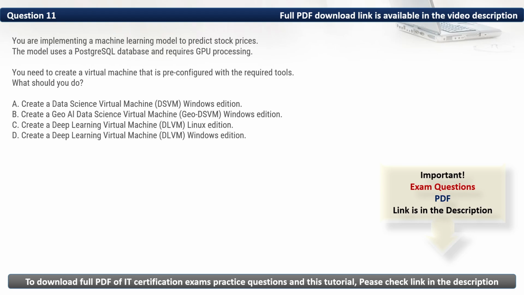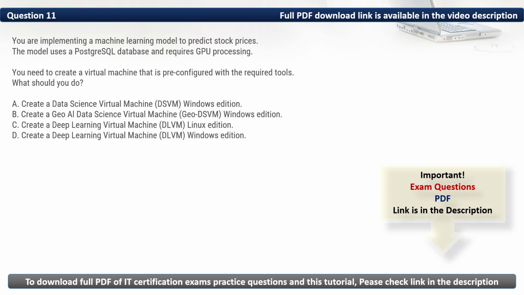Question 11. You are implementing a machine learning model to predict stock prices. The model uses a PostgreSQL database and requires GPU processing. You need to create a virtual machine that is pre-configured with the required tools. What should you do?